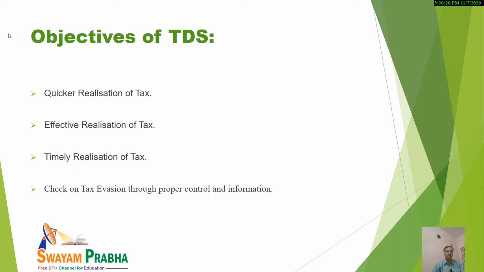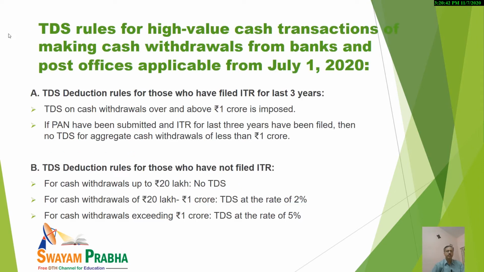I can't say tax evasion will be eliminated, it is not possible in that way. But yes, we are sure that the chances of tax evasion will be reduced to a large extent. So that is the objective.